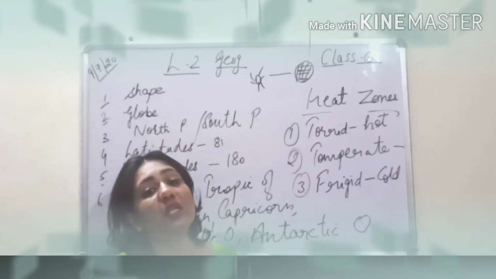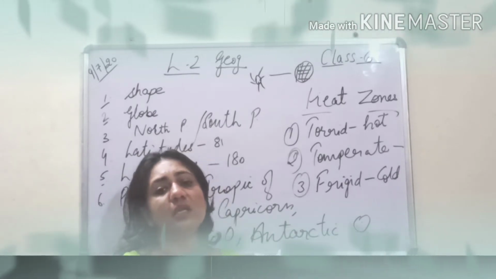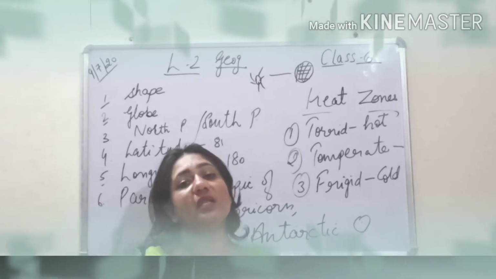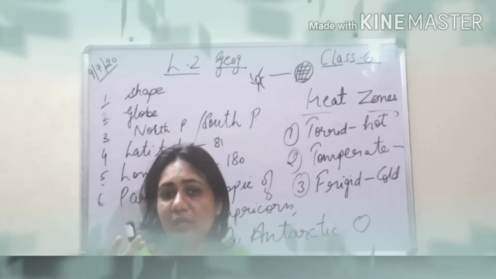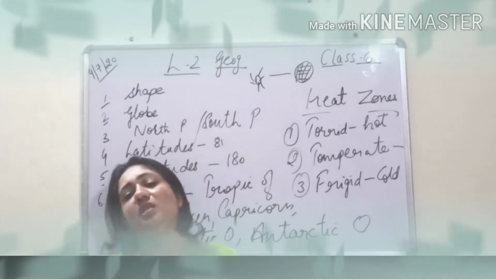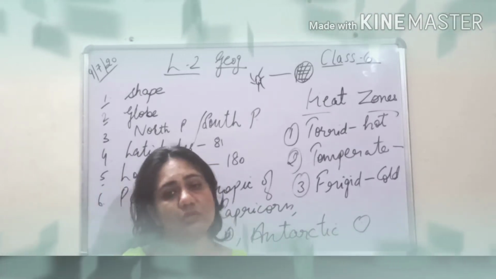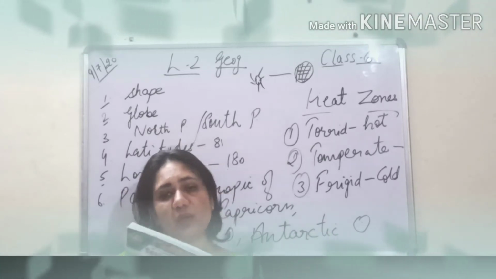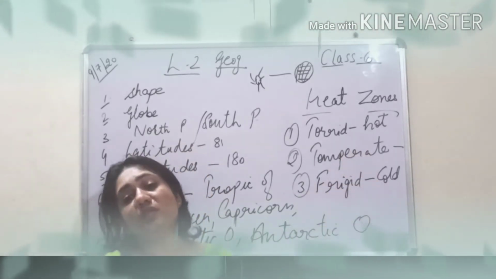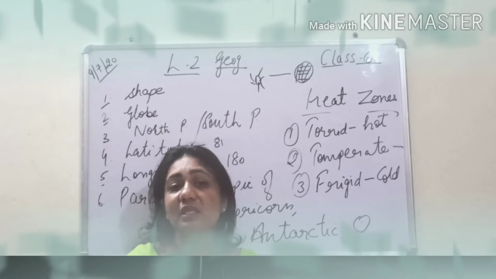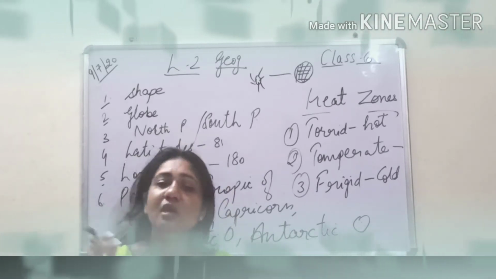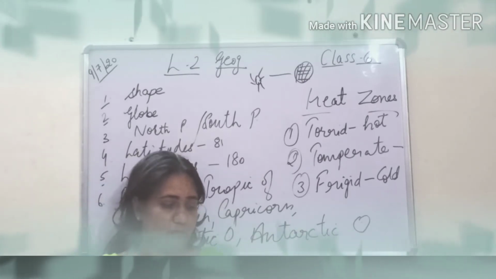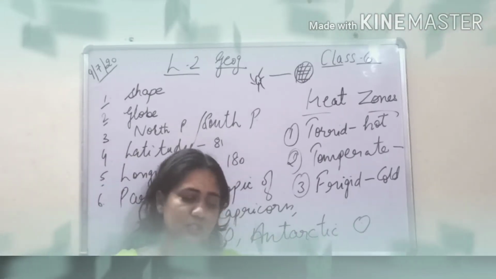Here it is very cold because the rays of the sun take maximum time to reach here, and they are very slanting. So very little heat and light reaches here, and that is why the places are frozen throughout the year. Frozen means covered with ice. That is why we call this zone frigid zone, or cold. You might have seen the freezer in your refrigerators at home. From there we have received this word frigid. Freeze. Okay.